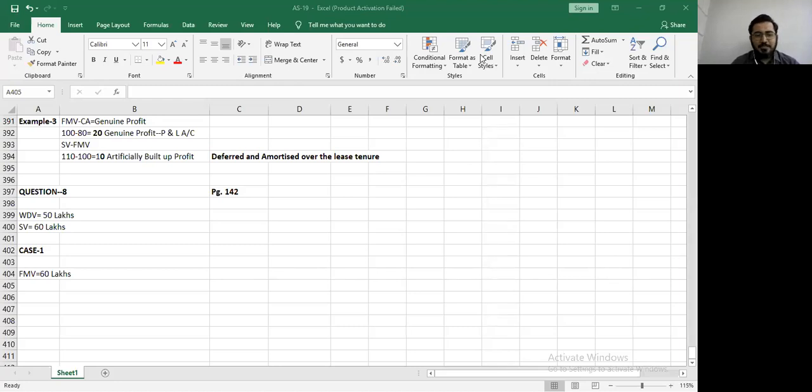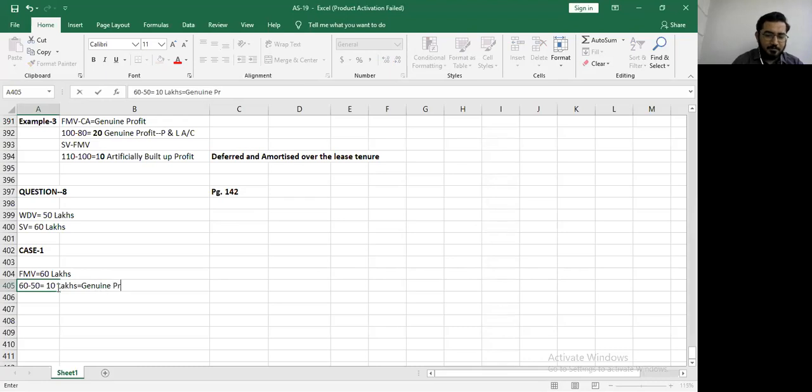मतलब 60 lakhs में बेचना था, हमने 60 पे ही बेचा, which means 60 lakhs minus 50 lakhs is how much? 10 lakhs is my genuine profit. It will go to my profit and loss account.